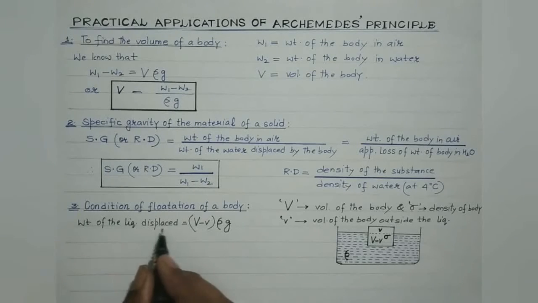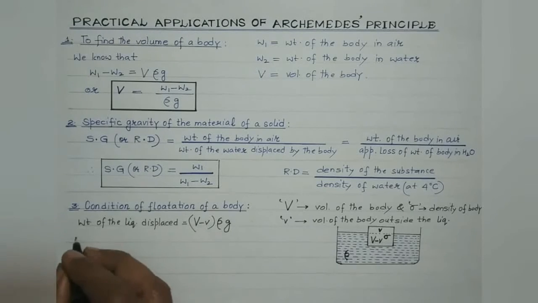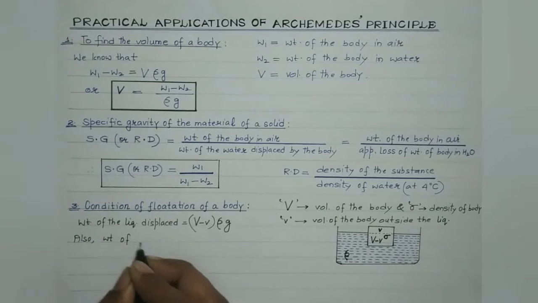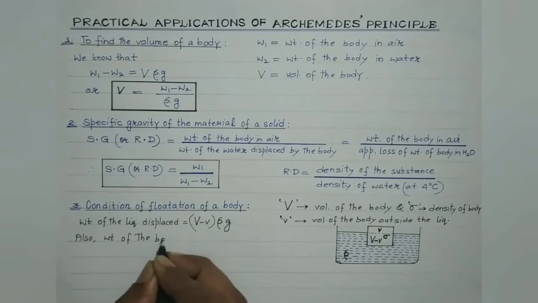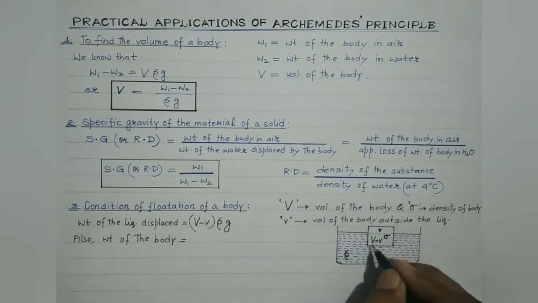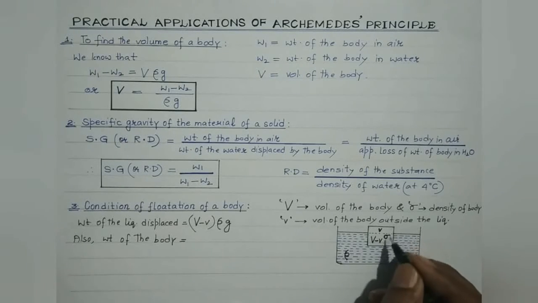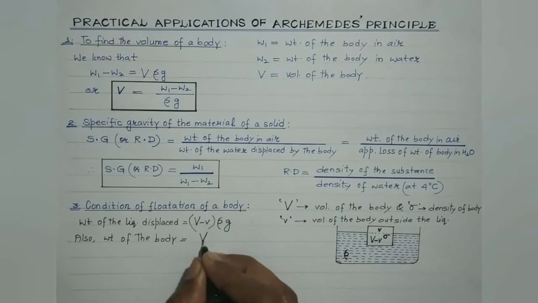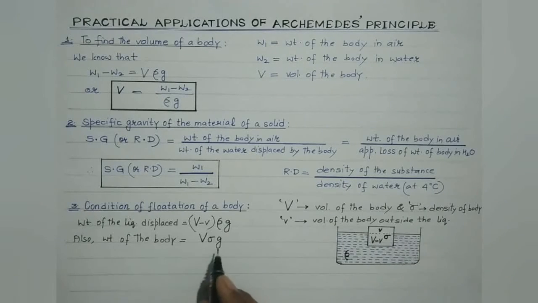And students, weight of the liquid displaced is actually equal to the upthrust, isn't it? Also, the weight of the body is equal to weight of this entire body. It is m into g. Mass of the body is volume of the body multiplied by the density of the body. What is the volume of the body? It is V. What is the density of the body? It is sigma. And small g is the acceleration due to gravity. So this is the weight of the body.